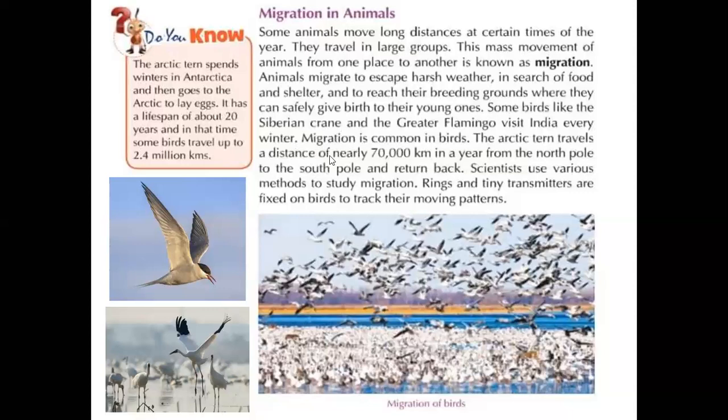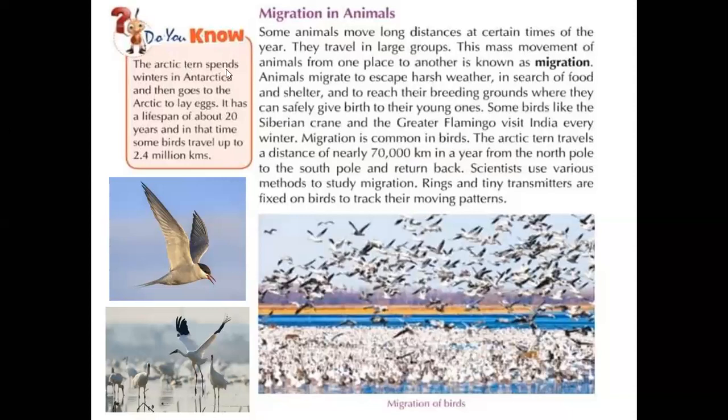The Arctic tern travels a distance of nearly 70,000 kilometers in a year from the North Pole to the South Pole and back. See how the birds move from one place to another, and how many kilometers they move. So this is what we call migration.